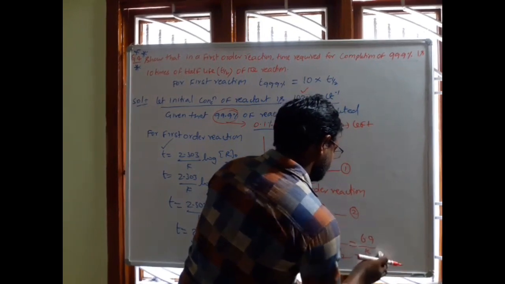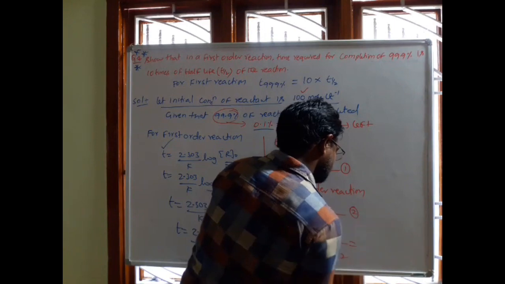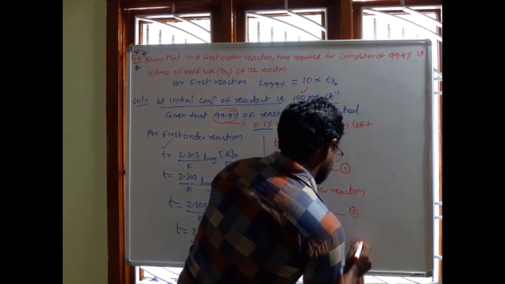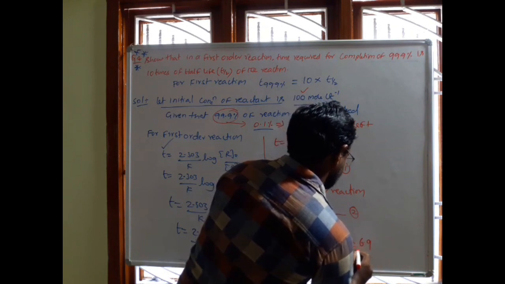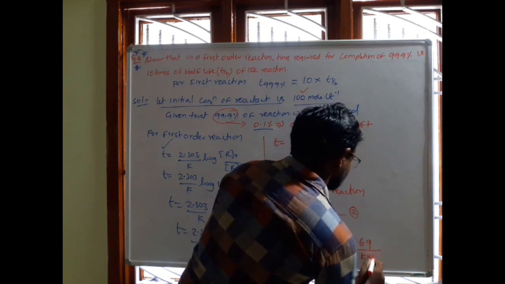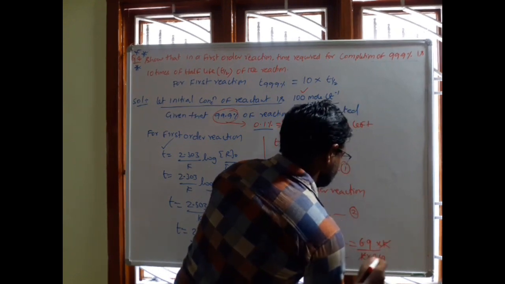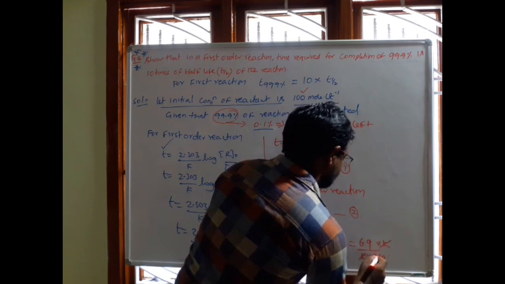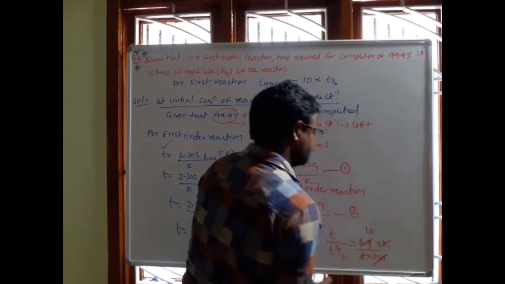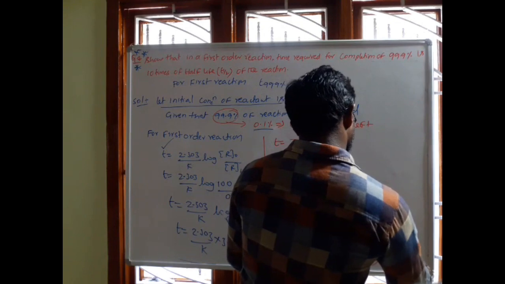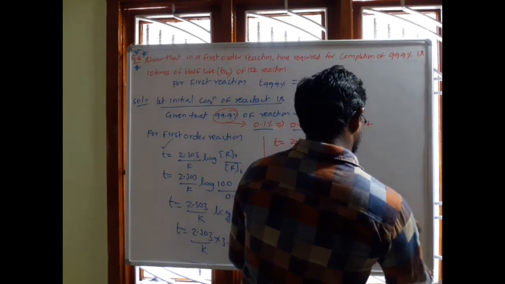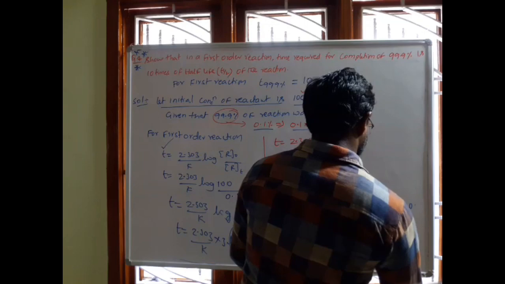Both k are cancelled. 6.9 by 0.69 is 10 times. Therefore, t by t half equal to 10.